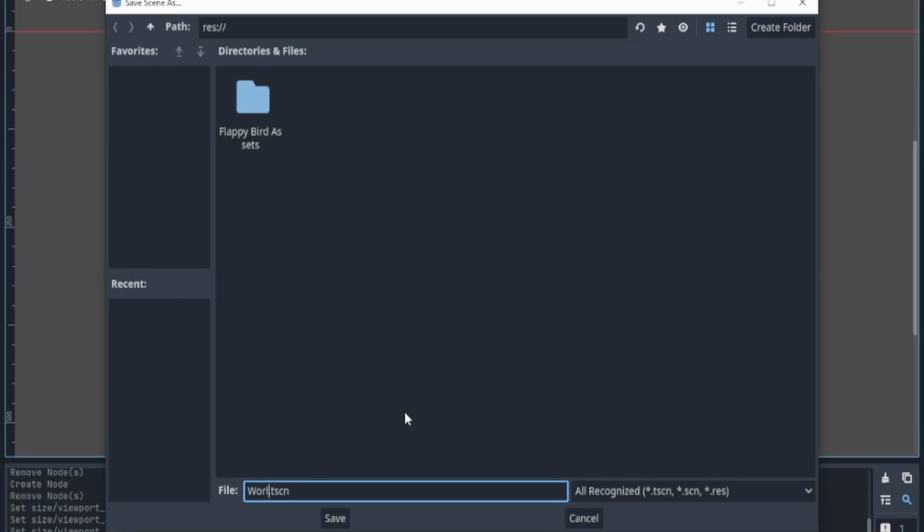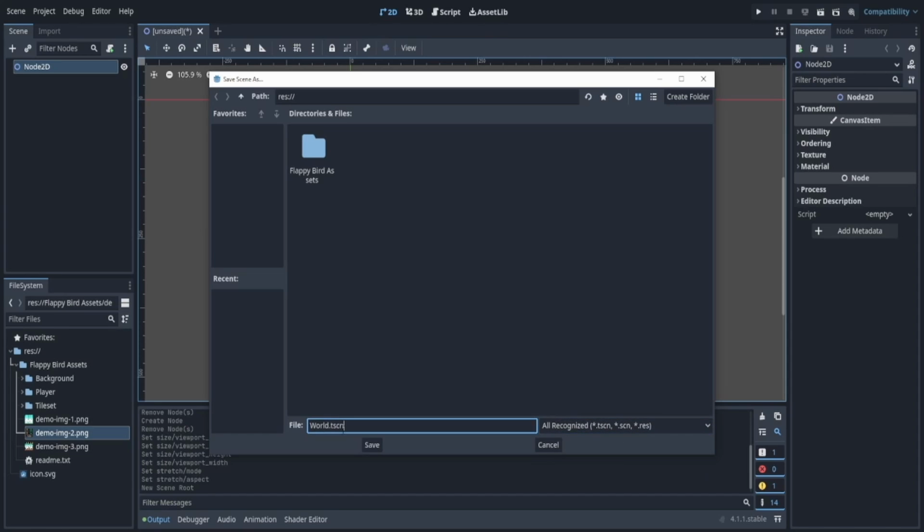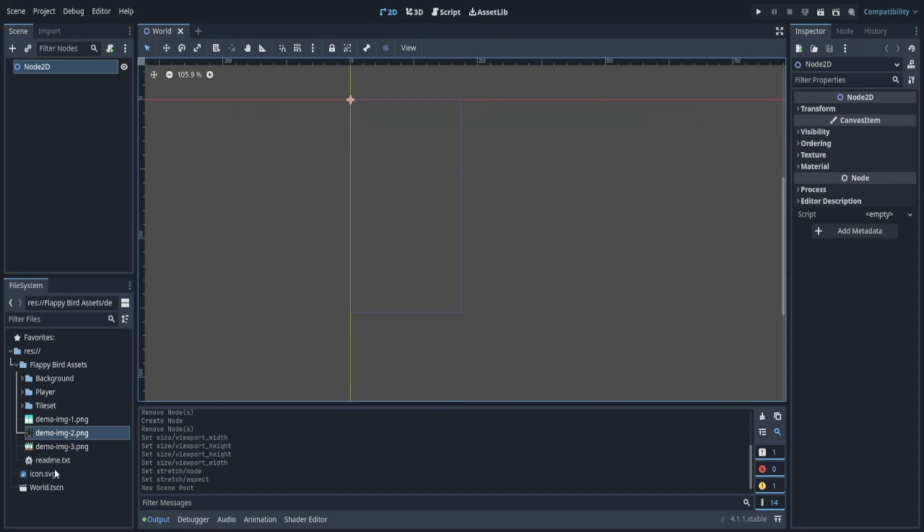I'm going to name this file world, and we see that it is saved as a .tscn. This stands for scene. We also see here that it's going to be recognized as other things, but we just need it as tscn. We'll save this, and now on the left, we see world.tscn has been saved, and if I click it, this opens. Right? It's already open, but that's okay.